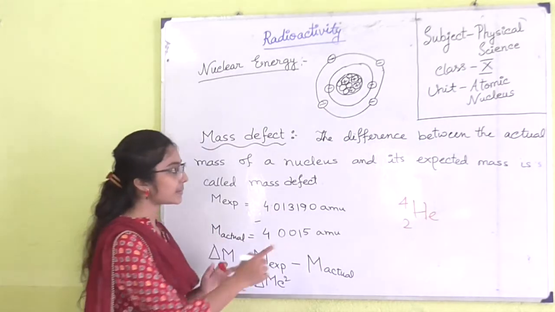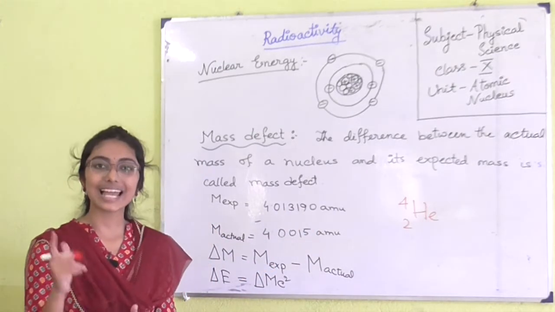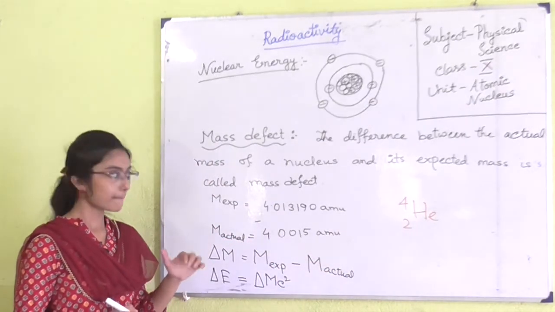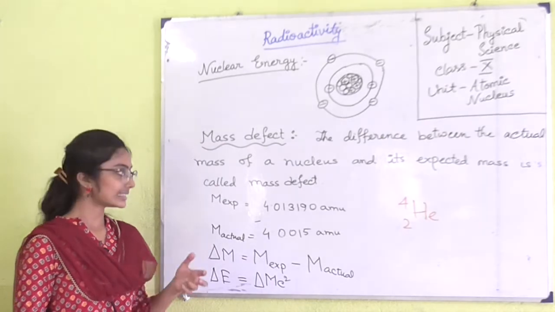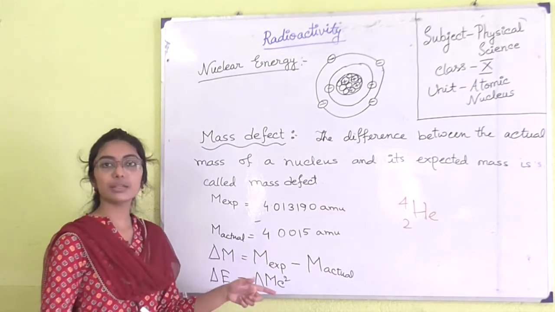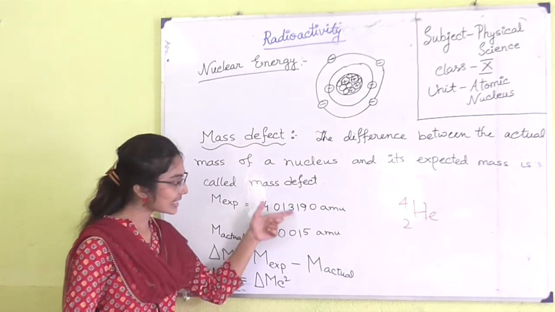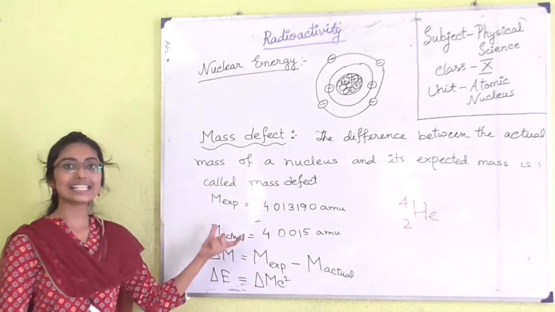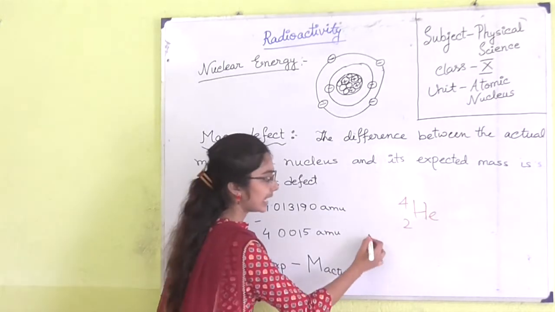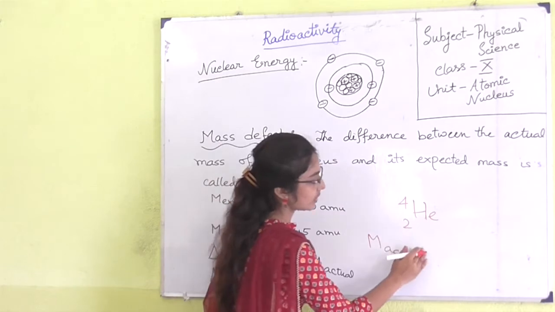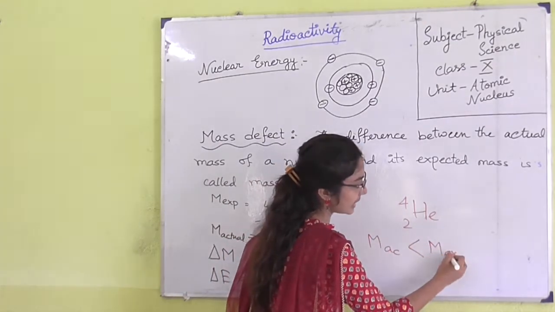This is the expected mass of the helium nucleus, adding the sum of all the nucleons present in the nucleus. But it is seen that the actual mass of the helium nucleus is 4.0015 AMU. As you can see, the actual mass is less than the expected mass: M actual is less than M expected.